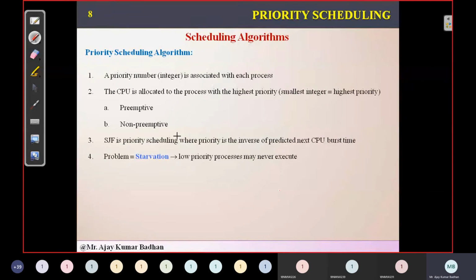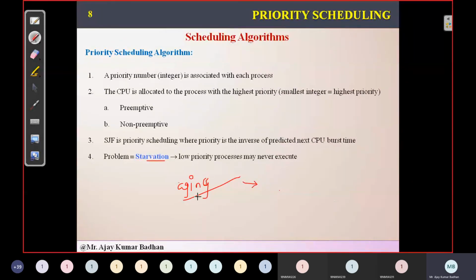Here, the only problem with the priority scheduling algorithm is that it results in starvation. How can we overcome this? We have a technique called aging. Sorry, not paging, it's aging. Using this particular aging technique, we can execute our task.